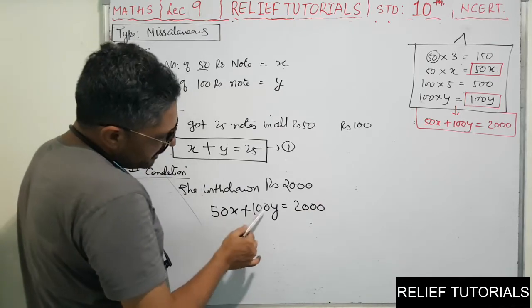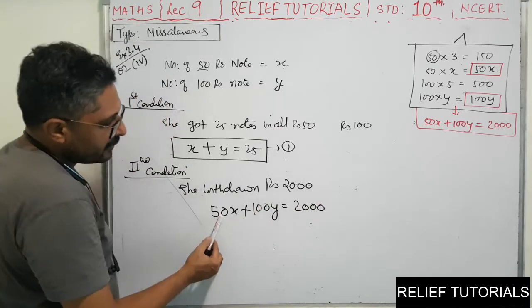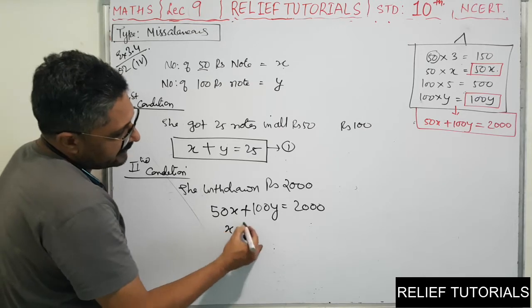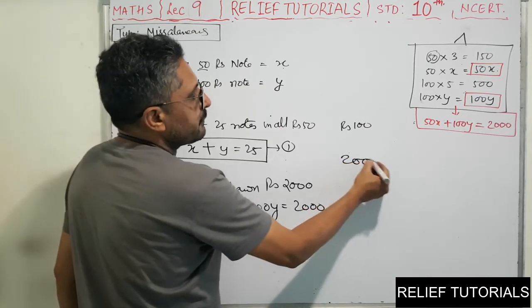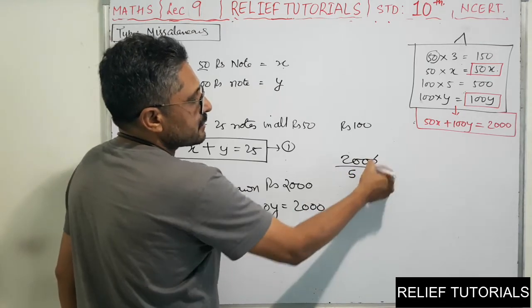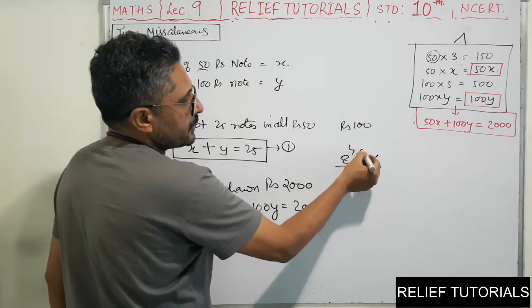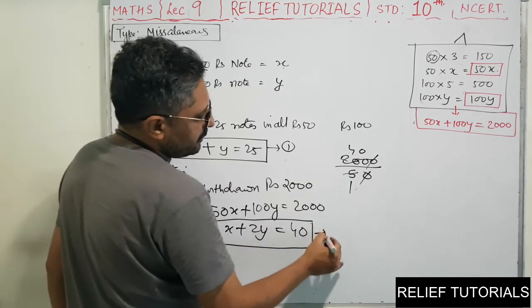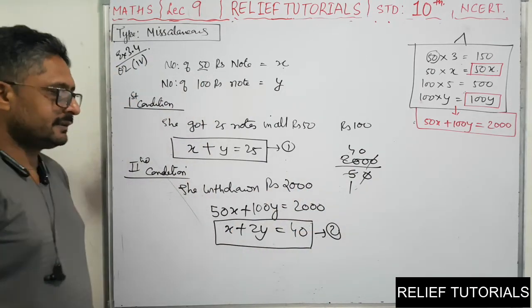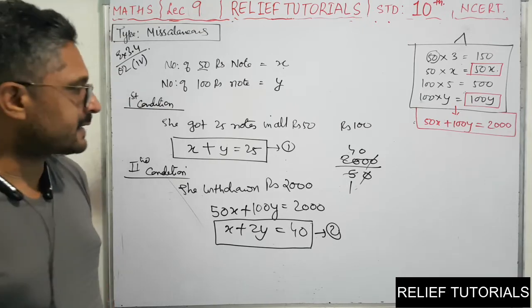But you see here, each term we can divide by 50. If you divide this term by 50, you will get X. If you divide by 50, you will get 2Y. If you divide 2000 by 50, the zeros cancel, 5 fours are 20, 40. So you will get 40 here. So this is nothing but our equation number 2. That's all. Have you got it, friends?